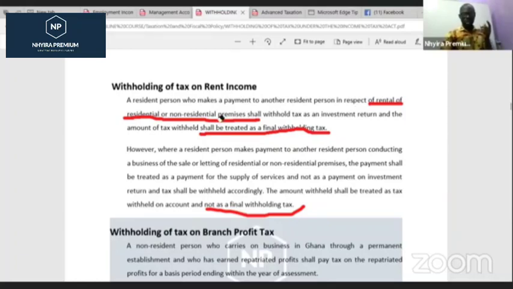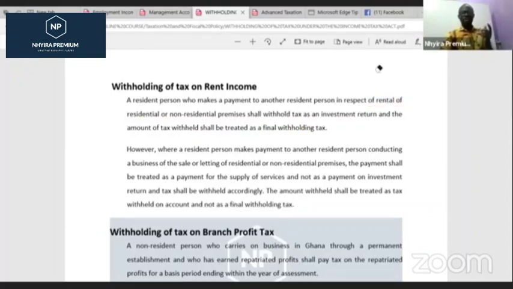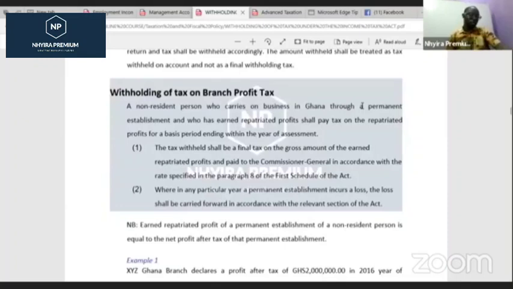Branch profit. One of the things you have to understand is that when international or multinational companies want to establish or expand their businesses in, let's say, Ghana, they have various options. For tax purposes, they may establish a separate legal entity. When they do, they have to register it with the Commissioner General, pay stamp duty on their stated capital, and pay corporate taxes in relation to that.